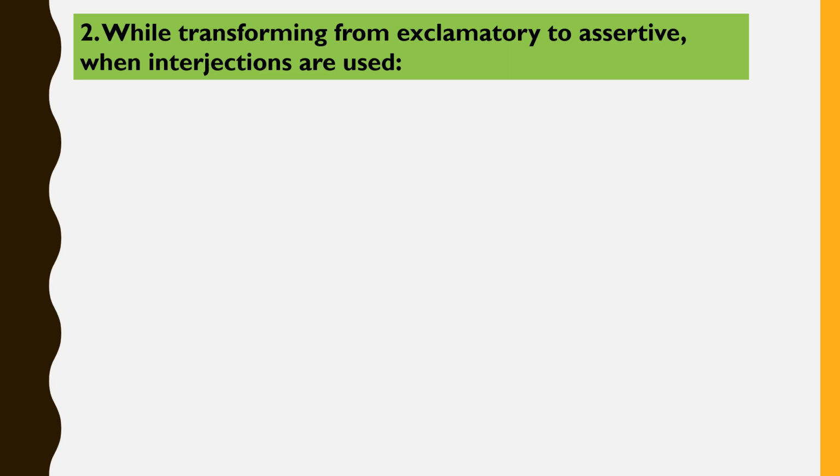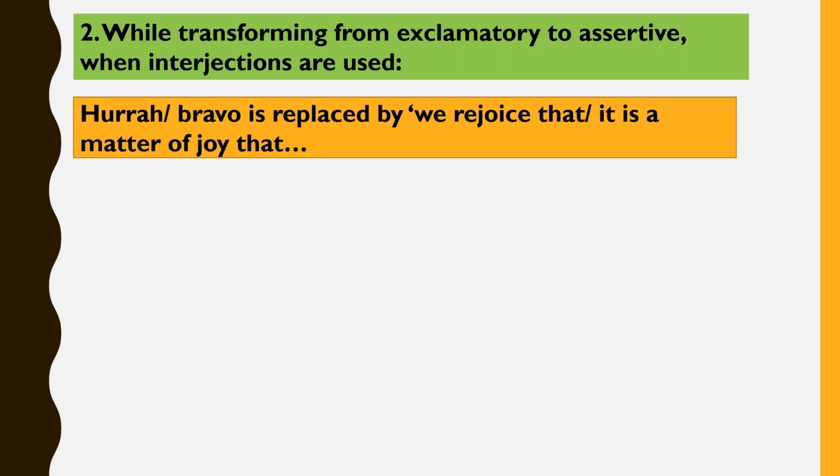While transforming from exclamatory to assertive, when interjections are used, sometimes our exclamatory sentences contain interjections. Then how to transform them? Suppose we have the interjection hurrah or bravo in the sentence. Hurrah and bravo express a feeling of happiness. So when we transform it into an assertive sentence, hurrah and bravo is replaced by words like we rejoice that, or it is a matter of joy that.